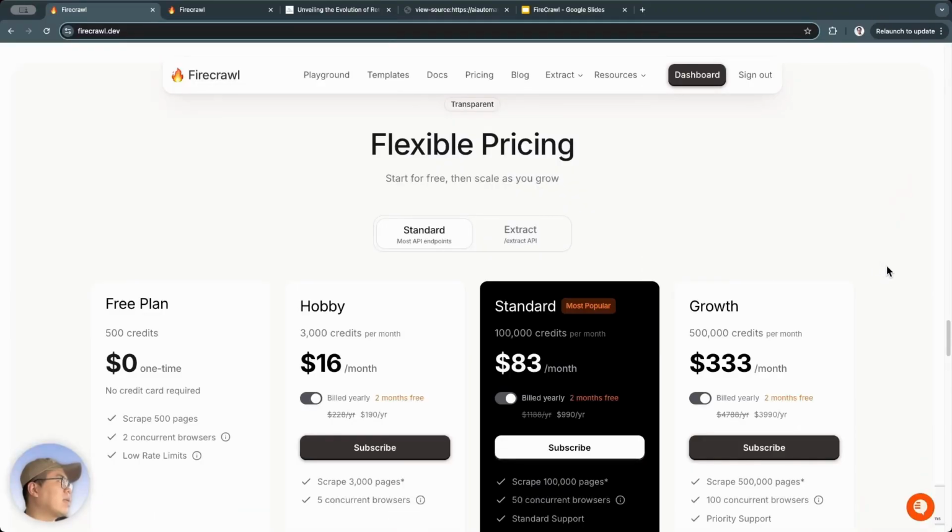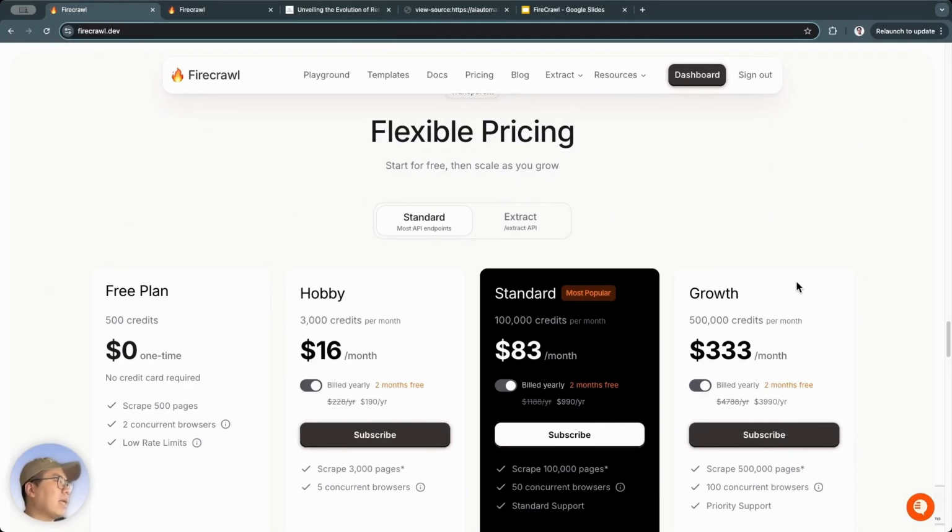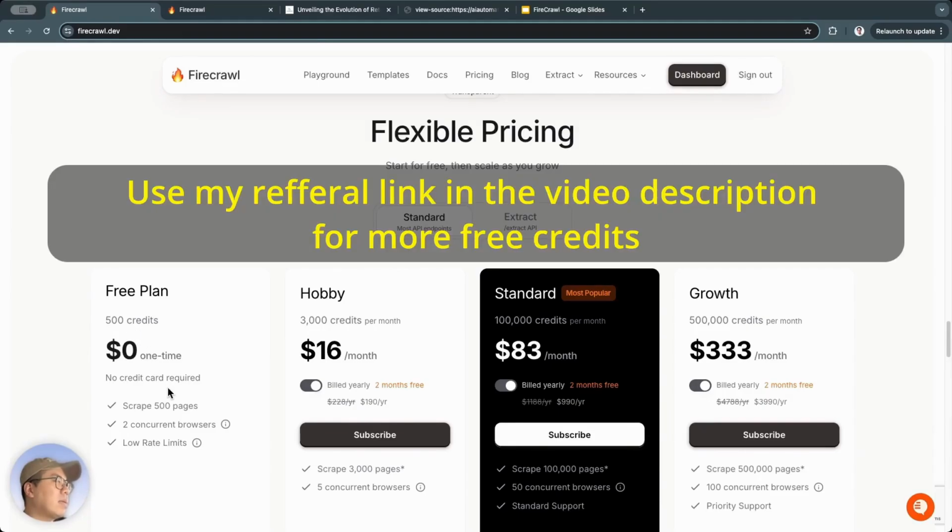Now, I'll quickly talk about the pricing. So, FireCrawl actually has a free plan, but this free plan isn't very generous. You only get 500 credits. You can think of it like each website you want to scrape costs 1 credit. So, 500 credits isn't a lot, and it's a one-time thing, meaning it's not like every month you get another 500 credits, and that's all. We only have these 500 credits.